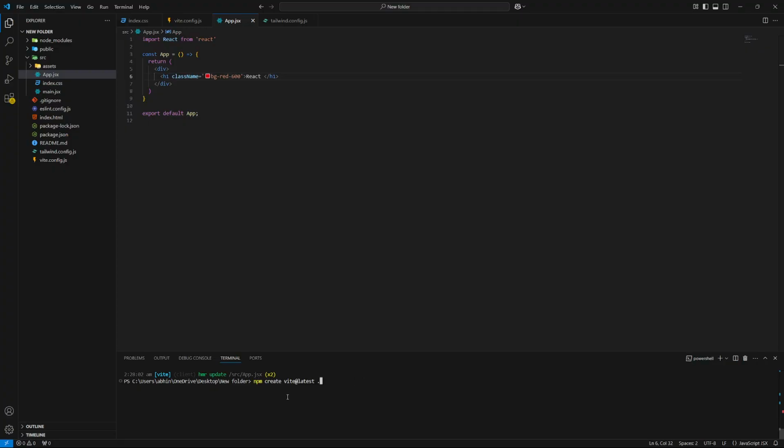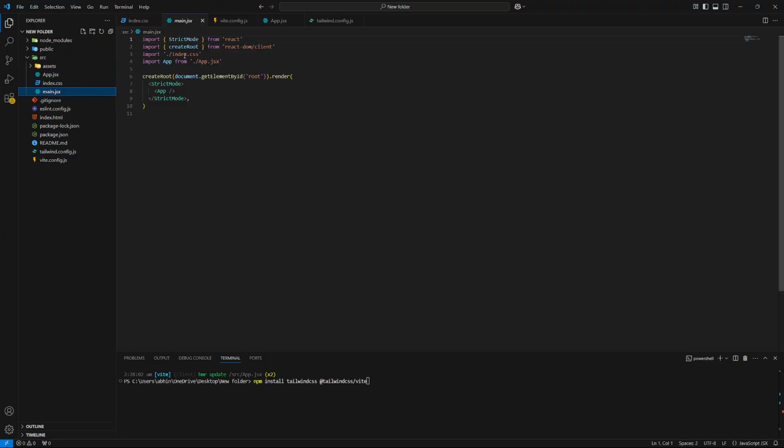You have to run npm install tailwindcss for installation, and after installation in index.css you have to import like this, and do not delete the index.css import from main.jsx. And also in the Vite config file you have to add this import line and this tailwindcss plugin.